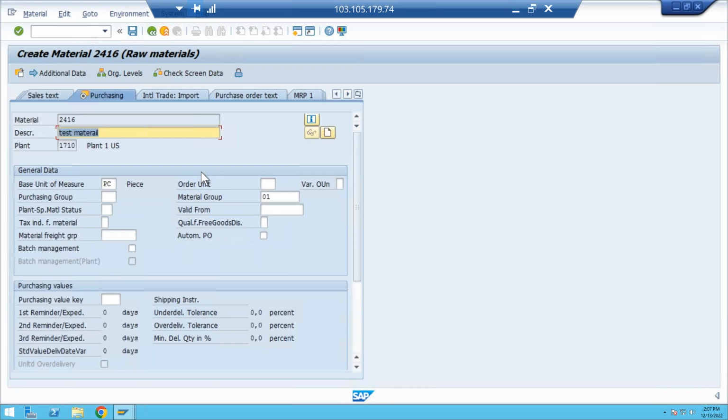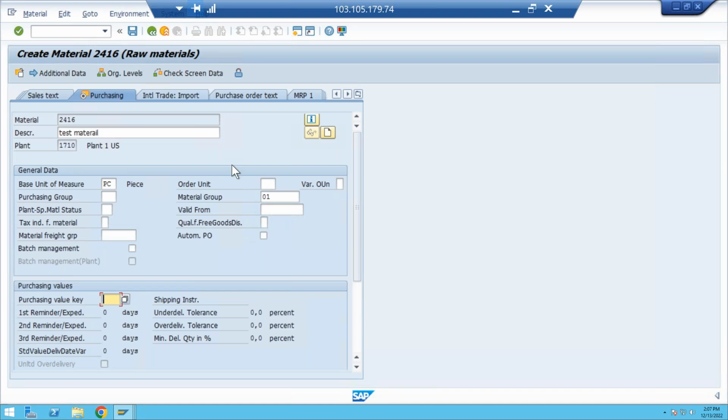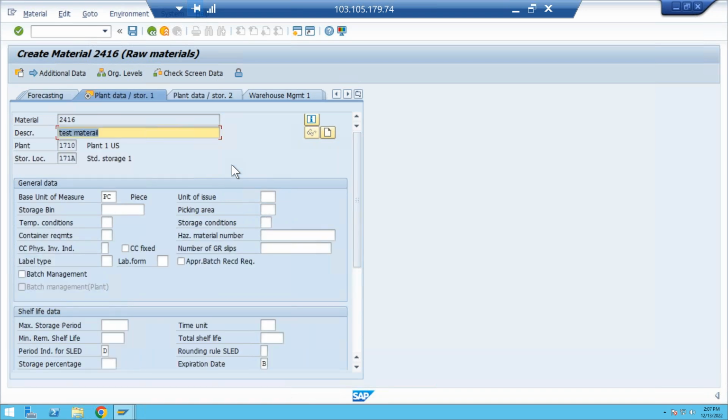Next, go to the purchasing view. In purchasing also you can see batch management is there. So almost it looks the same. Okay, so source list indicator. Some fields they removed, but altogether automatic PO is there. Critical part, post to inspection stock, schedule indicator, GR processing time, the purchasing value key. So all the fields remain the same. No need to worry. Again, if I click on continue, the general plant storage location view you can also see.